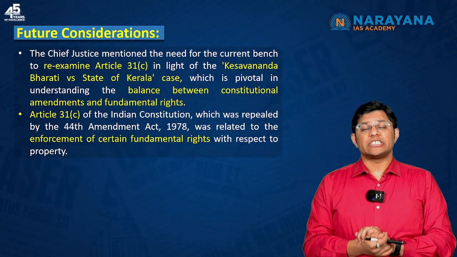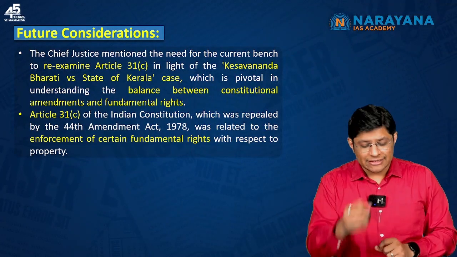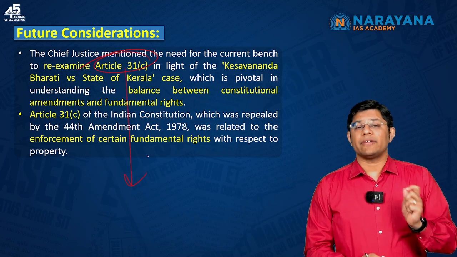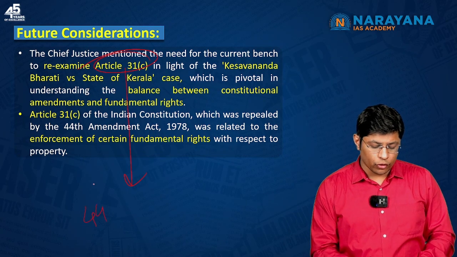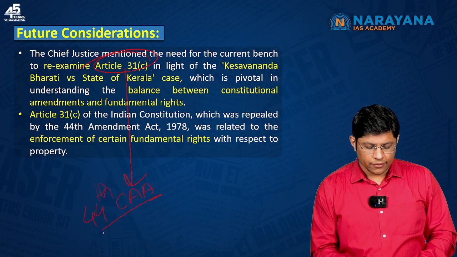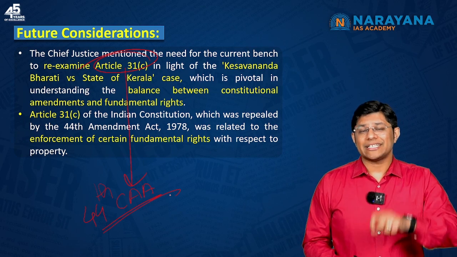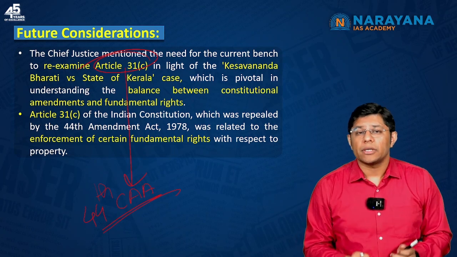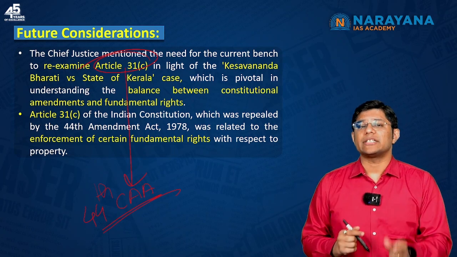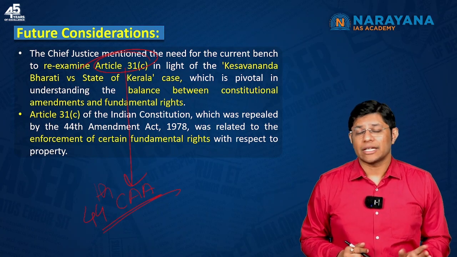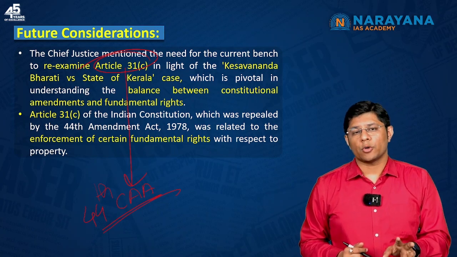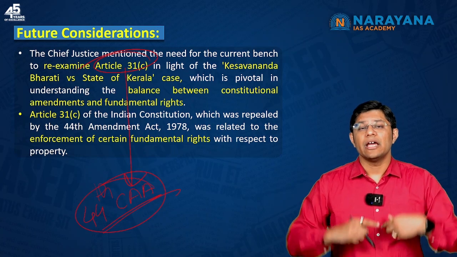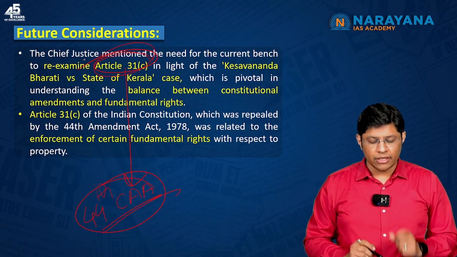Again, the Chief Justice of India has mentioned the need to re-examine Article 31 Clause C. Article 31 Clause C was repealed via the 44th Constitutional Amendment Act. Article 31 Clause C said that a law which provides for the acquisition of property cannot be challenged on the ground that it violates Article 14 and 19 of the Constitution. That's the reason it was repealed by the 44th Constitutional Amendment Act, and that's the reason now the CJI is stating that we need to re-examine this Article 31 Clause C.